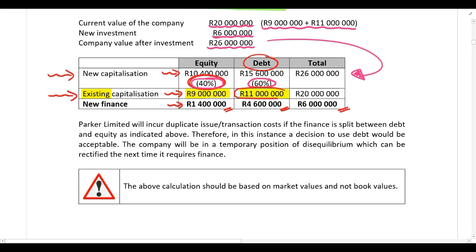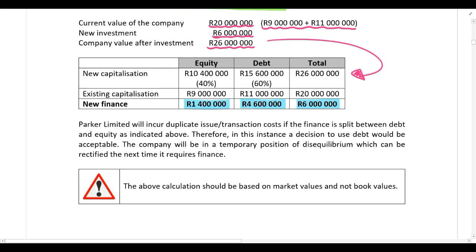And then the balance, the remaining 4.6 million, should be raised using debt finance because the company currently has 11 million rand debt in their capital structure. So if they raise another 4.6 million rand debt, that will take them to 15.6 million, which means they'll be at their target. All right? So ideally, this is how the finance should be raised. If the company wants to be at their target capital structure, then the 6 million rand finance should be raised by raising 4.6 million rand debt and 1.4 million equity.